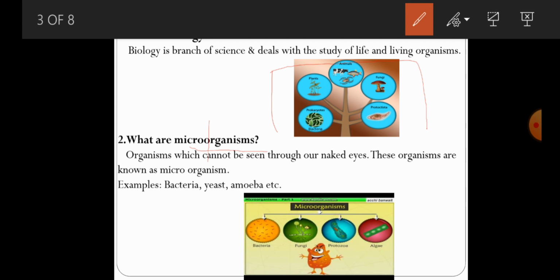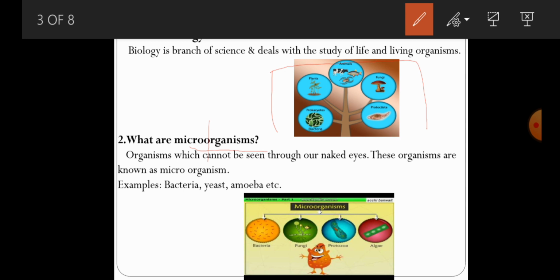So microorganisms are the organisms that it is not possible to see through our naked eyes. So we cannot see those organisms through naked eyes. How to see that particular type of organisms? By using a very important instrument, that is what we call a microscope. Through a microscope, we can see that particular type of organisms.